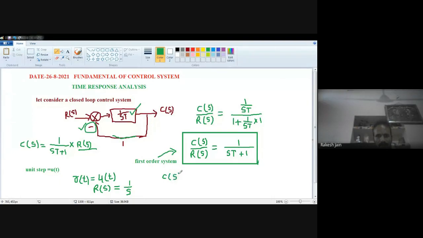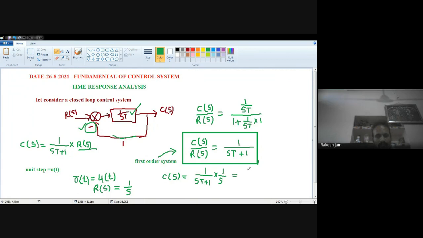C(s) is equal to, already there is 1 upon (sT plus 1), and that will be multiplied by R(s). R(s) is now 1 by s. So C(s) is equal to 1 by s times (sT plus 1).